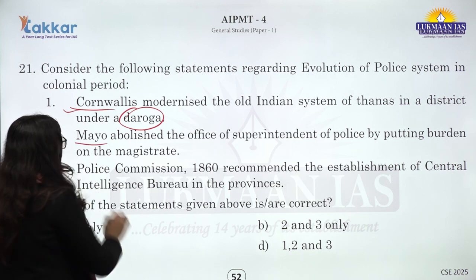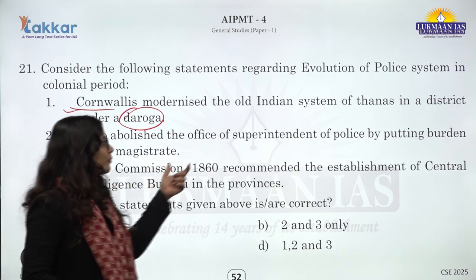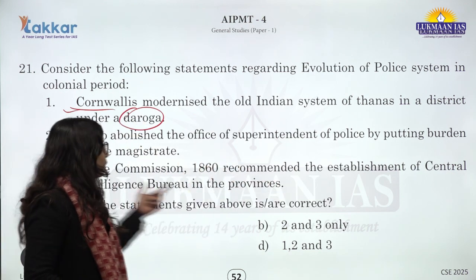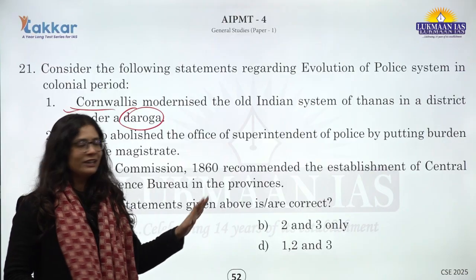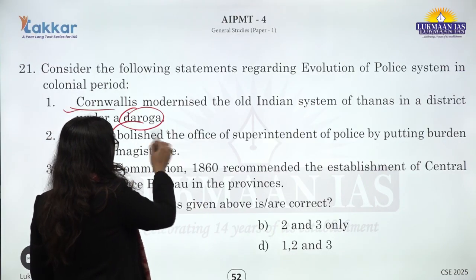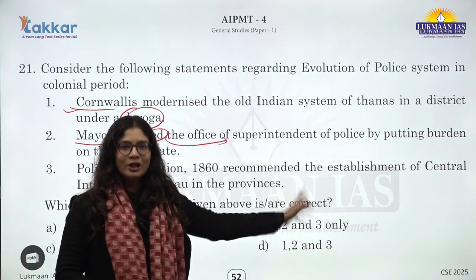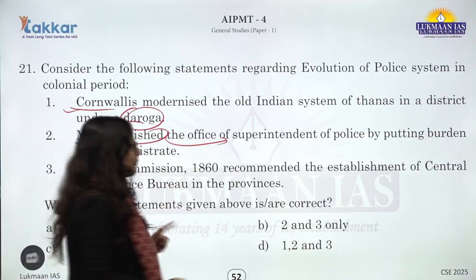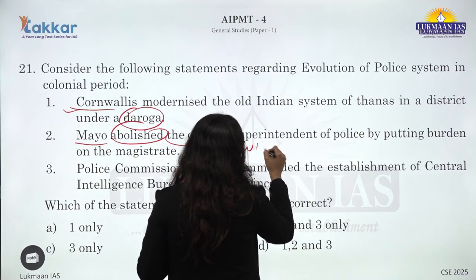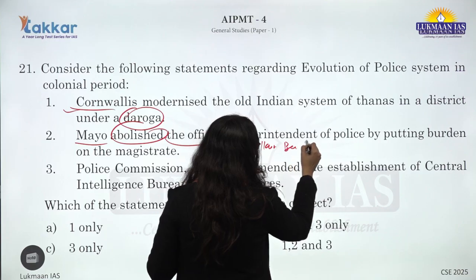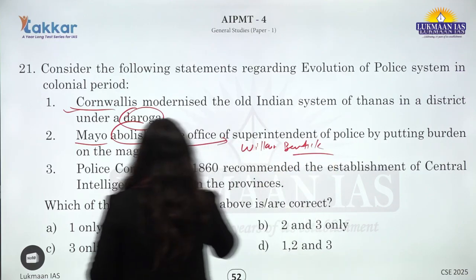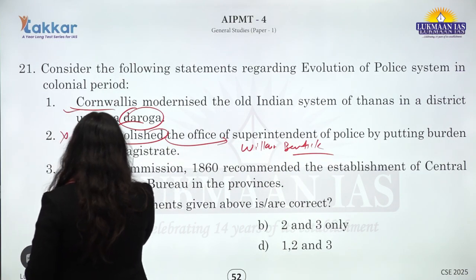Second, that Mayo abolished the office of superintendent of police by putting the burden on the magistrate is not correct, because he set up this particular office of superintendent of police during the period, not abolished it. Abolition was done by William Bentinck during the same period. So, the second statement becomes incorrect.